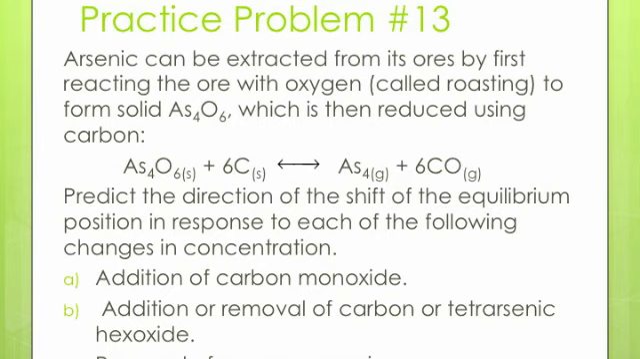Part A, the addition of carbon monoxide. Carbon monoxide is a product, so adding a product causes the reaction to shift left. B, the addition or removal of carbon or tetraarsenic hexaoxide. Carbon and tetraarsenic hexaoxide are both reactants, but they are also both solids. Solids are not included in the equilibrium expression and therefore have no effect. No shift takes place with the addition or the removal of these two substances. Part C, removal of gaseous arsenic. Gaseous arsenic is a product. If we remove arsenic, the reaction will shift right to replace it.